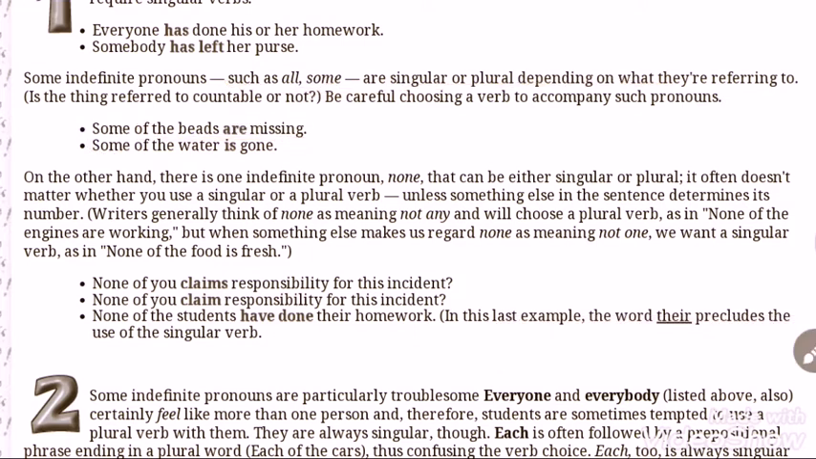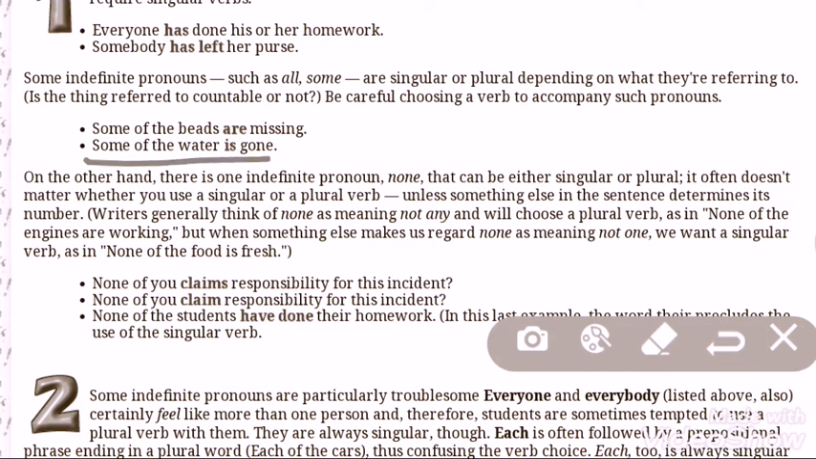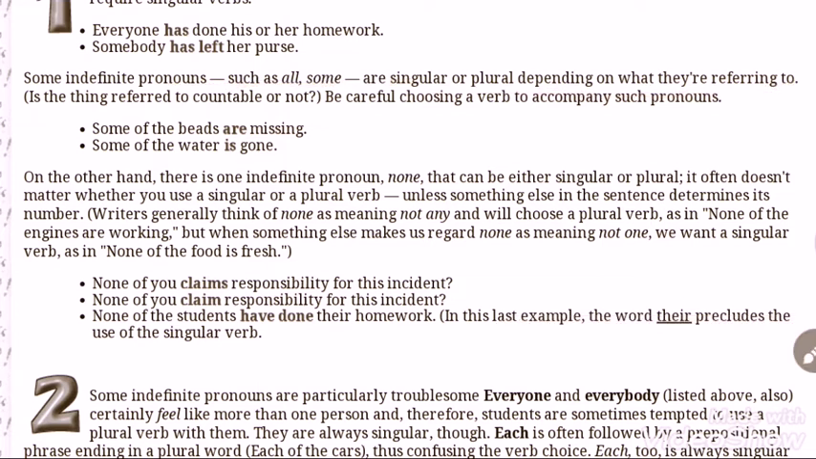Next, some of the water. Water, you know, is an uncountable noun, that's why it is considered singular, that's why is. So here the rule is some indefinite pronouns such as all, some are singular or plural depending on what they are referring to. Is the thing referred to countable or not? Depending on that, the verb is decided. I shall go to the next rule.